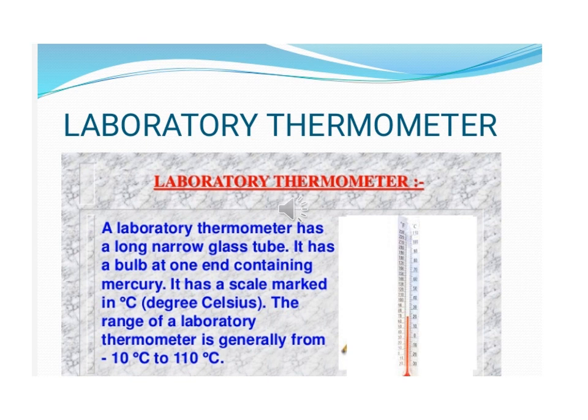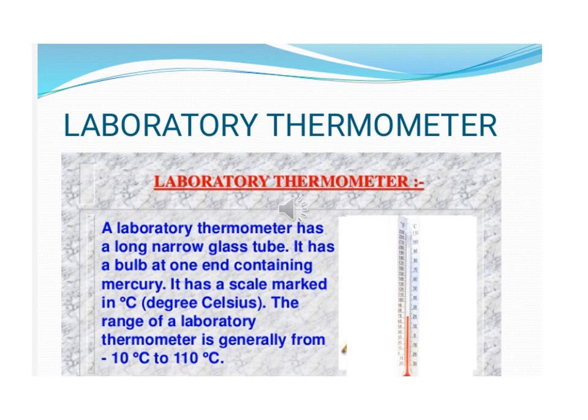A laboratory thermometer is used in laboratories for measuring temperature while performing experiments. Now you can see the construction of this. It consists of a very fine capillary tube. You can see in this picture in between there is a red color. It's a very fine capillary tube protected by a thick glass tube called the stem. The outer covering is protected by the thick glass which is known as the stem. The lower end of the capillary tube is converted into a glass bulb. You can see in this picture a red bulb-like structure. It's the lower end and it is filled with mercury, and the upper end of this tube is sealed.